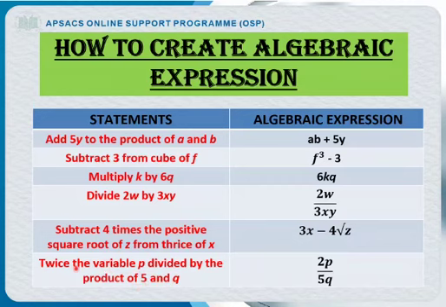Twice the variable p divided by the product of 5 and q. So twice the variable of p means 2p divided by product of 5 and q, that is 5q. Can you see the statements and algebraic expression? How we create algebraic expression? I hope this is clear to you.